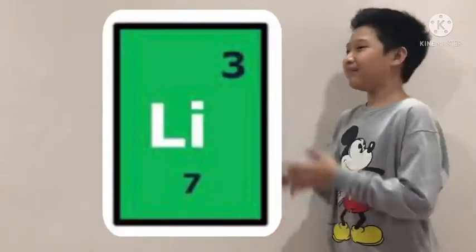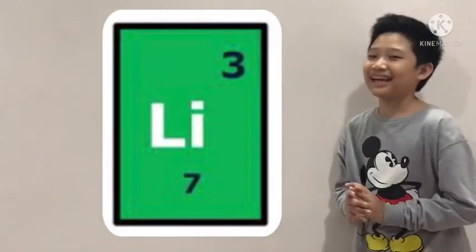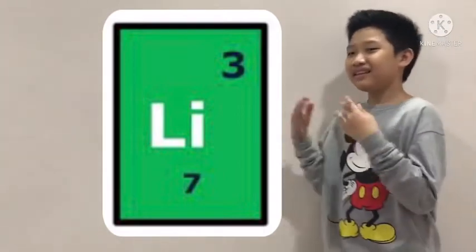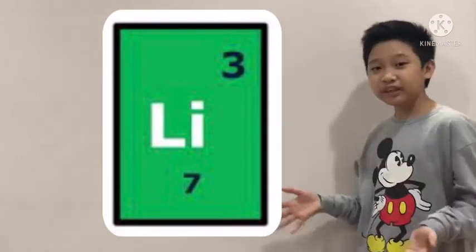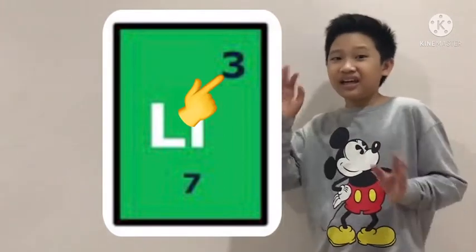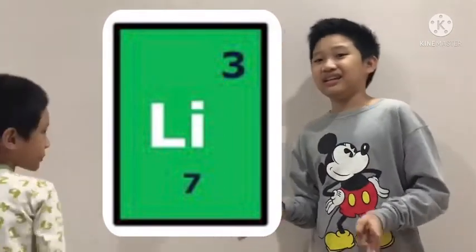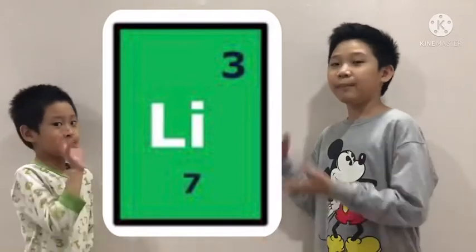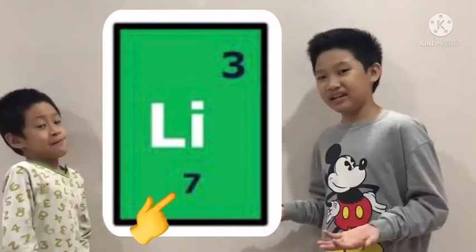Lithium. Why lithium? Because I like lithium. Lithium has an atomic number of 3, and so it has 3 protons, and it has a mass number of 7.